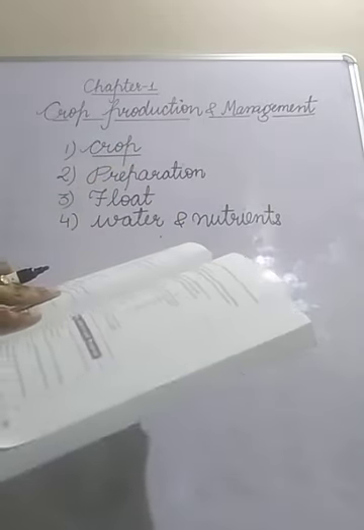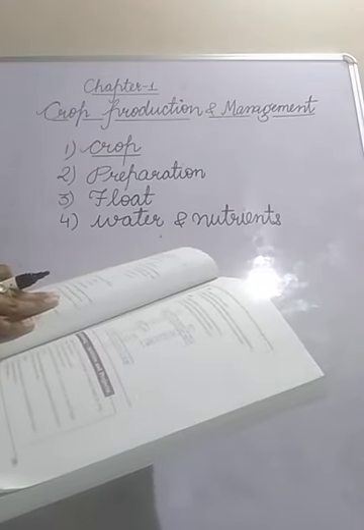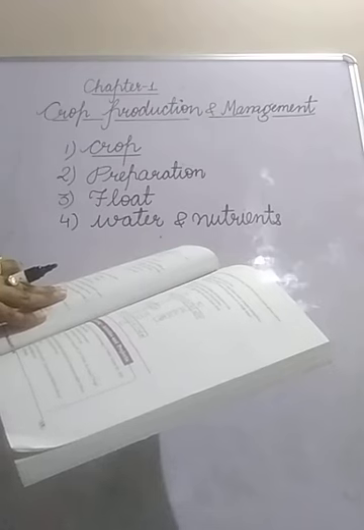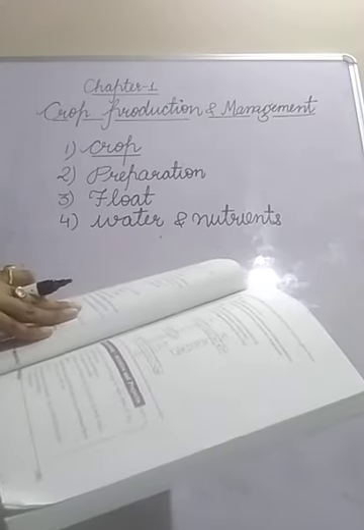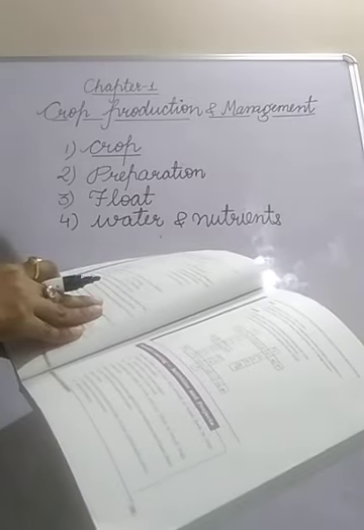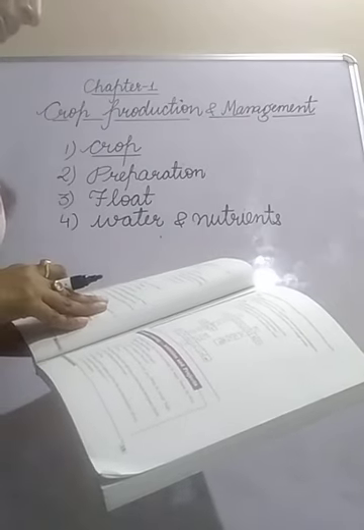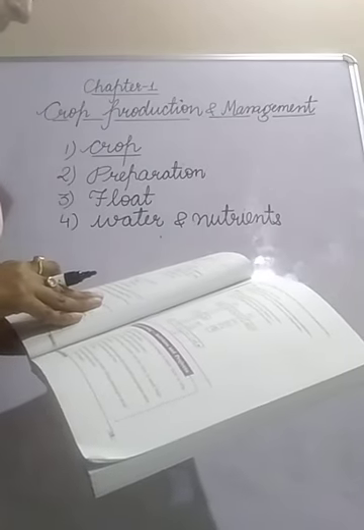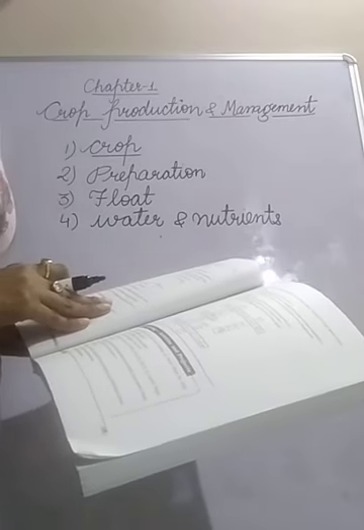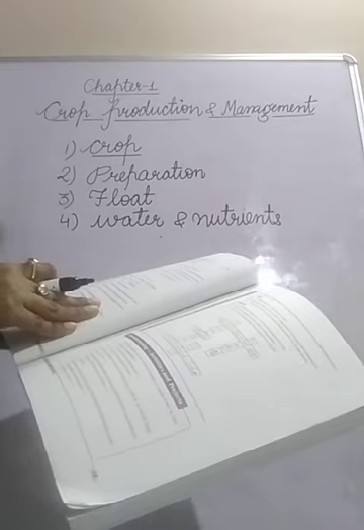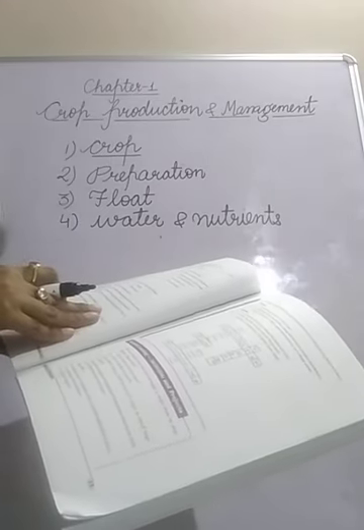Now the second is match up. We will do this orally. In column A, Kharif crop is given and in column B, paddy and maize are given. So we will match Kharif crop with paddy and maize, because paddy and maize are examples of Kharif crops. These are rainy season crops. Rabi crops are winter season crops. The next is Rabi crop. In column B, wheat, gram and pea are given. Wheat, gram and pea are examples of Rabi crops. So we will match Rabi crop with wheat, gram, pea.